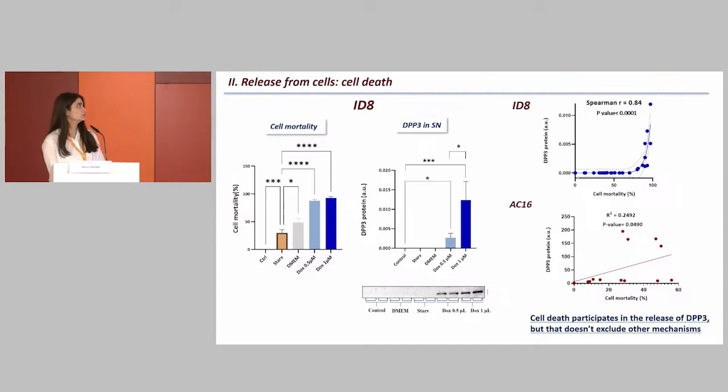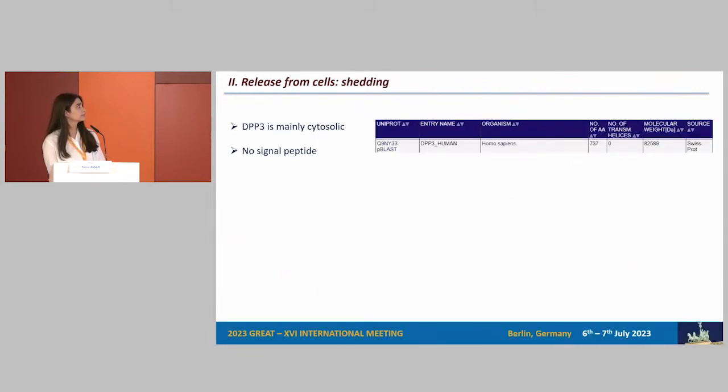Now, speaking of these new or different release mechanisms, we have the shedding. And before I explain the shedding mechanism, just a few ideas about the localization of DPP3. So mainly DPP3 is cytosolic. If we see here in the table, the data about proteins that has 0 transmembrane helix, it has no signal peptide, which is a hydrophobic sequence that allows the protein to be in the membrane. So what we know is that it is cytosolic.